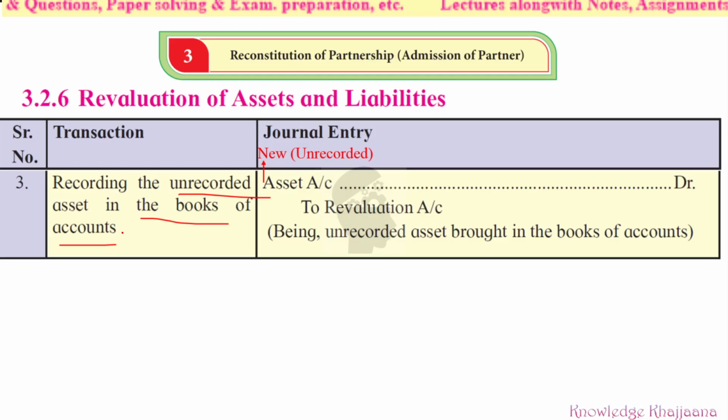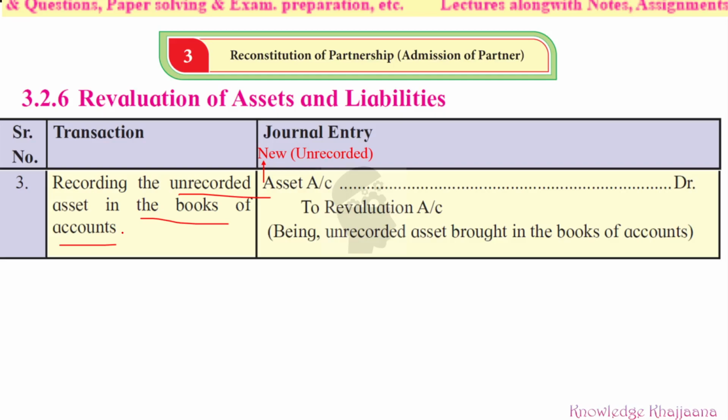Here you have to make the change in the books. You have to debit the new or unrecorded asset account to the revaluation account, because it is a profit, it is a gain. So what should we debit? That specific account we should debit: the new unrecorded asset account, which was unrecorded earlier.